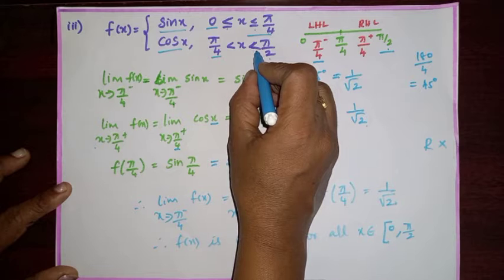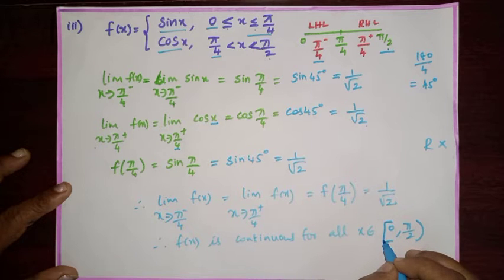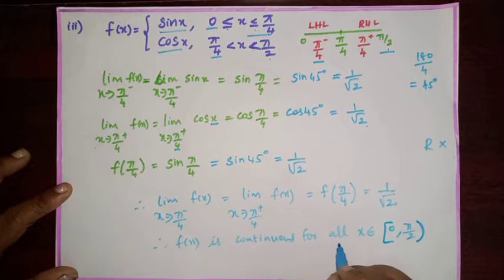Only here they have given less than pi by 2, then we have to use open bracket. Since it is a closed bracket, that means we are including the value of 0. Here we have open bracket, that means we are not including pi by 2. So, f of x is continuous for all x belongs to 0 comma pi by 2.